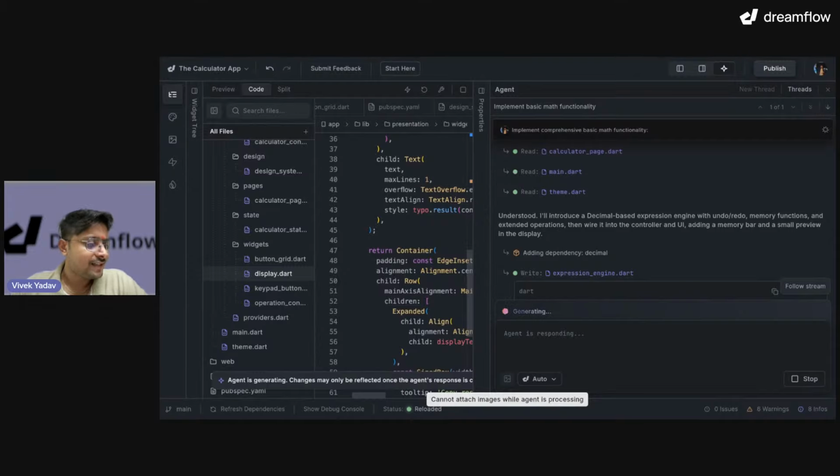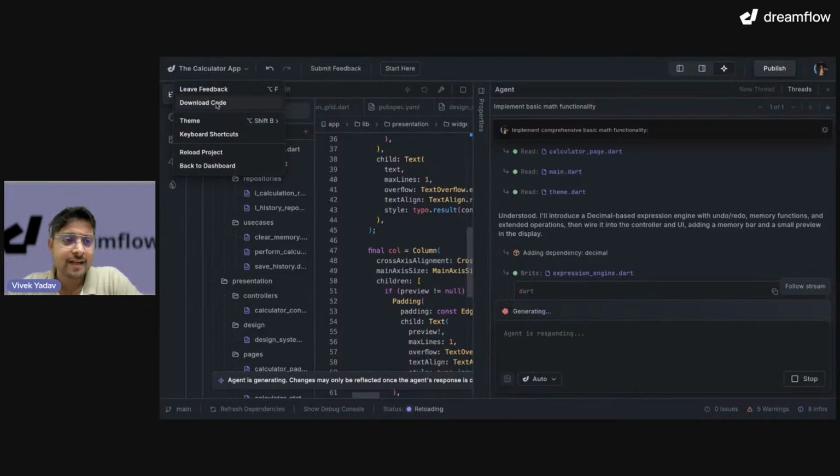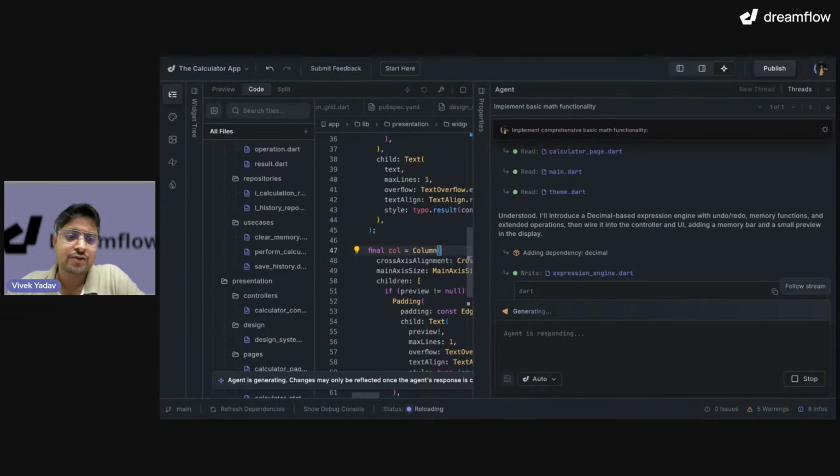Blue app is asking, is there a possibility to create a copy of the project just in case it crashes? So Blue app, the copy of this code is always available to you. And if it is crashing somewhere, you can click on the project name and then click on download code. What I would suggest is that you should have Git with you, and you should download and keep that code with you, because this is very important.